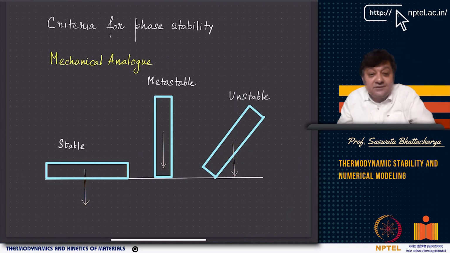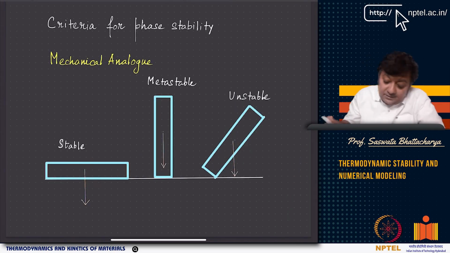Now I'll start with the criteria for stability. When we talk about stability, one of the easiest ways to understand it is by using a mechanical analog. Think of a piece of material in the form of this box, as you can see here.